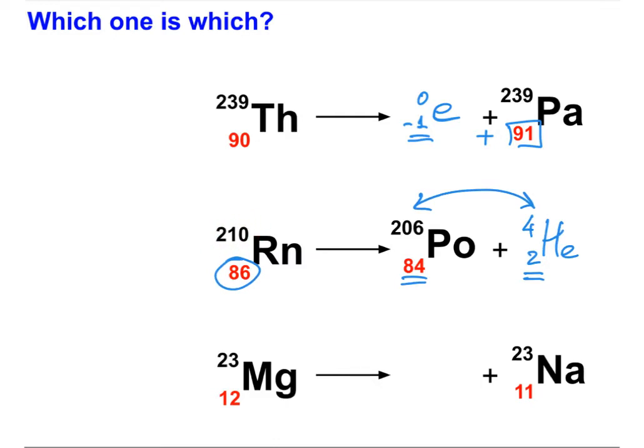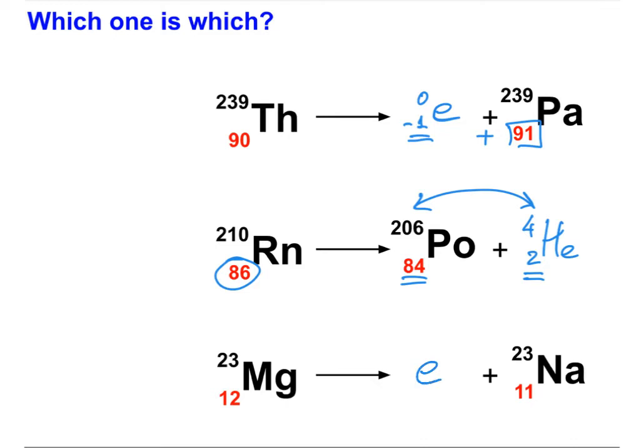Okay, the last one, magnesium decays, and we see a decrease in the number of protons, and we see no change in mass. So apparently it was a positron that was released over here.